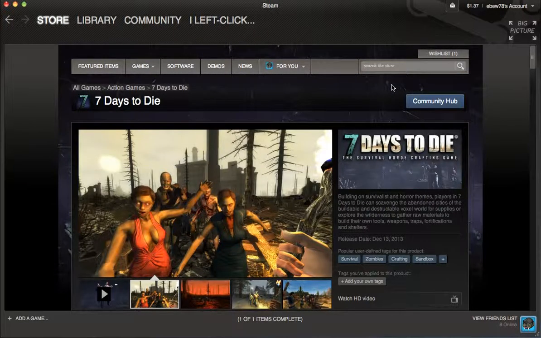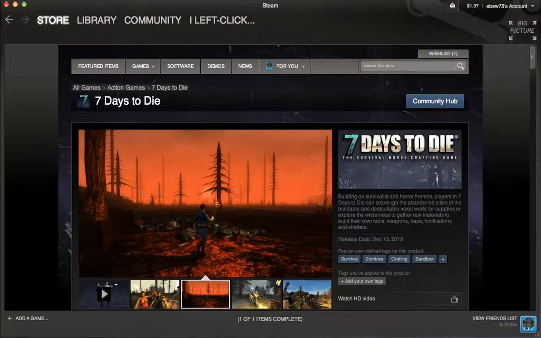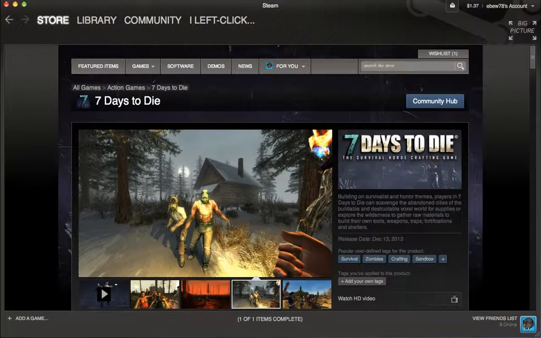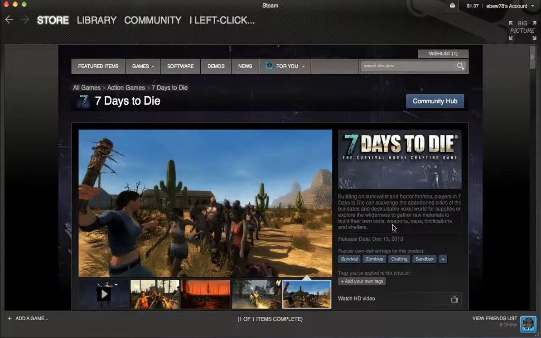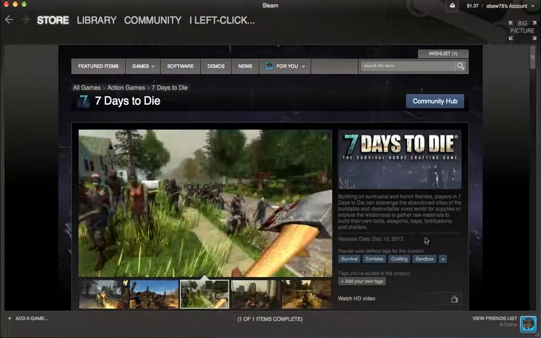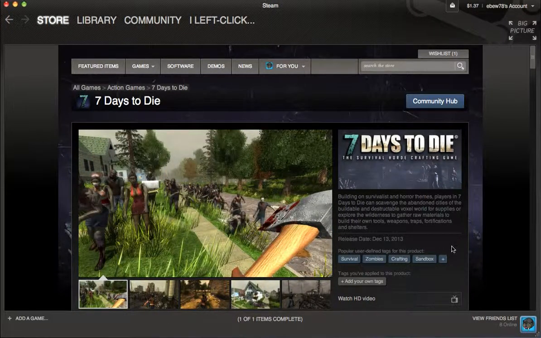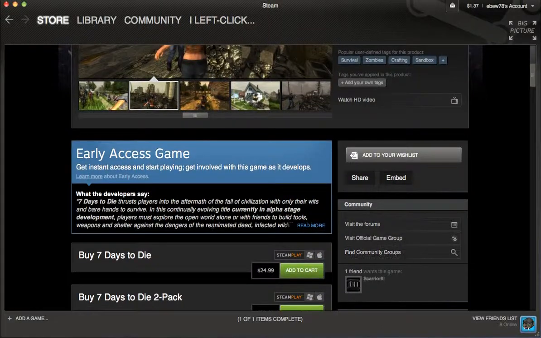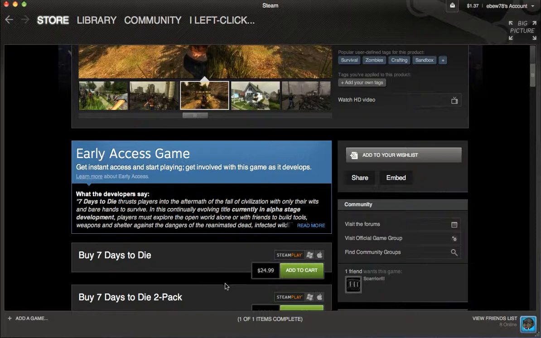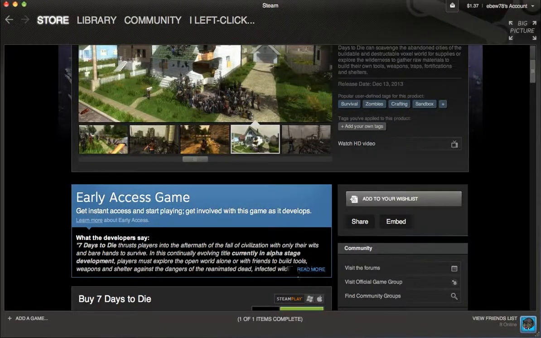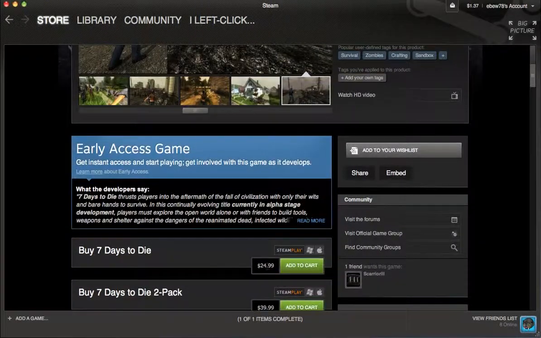Now, a game like 7 Days to Die, it says, building on survivalist and horror themes, players in 7 Days to Die can scavenge the abandoned cities of the buildable and destructible voxel world for supplies, or explore the wilderness to gather raw materials to build their own tools, weapons, traps, fortifications, and shelters. Now, as you can see, it is an early access game. However, the description only praises the game, and they're charging you $25 for this game. Now, it's cheaper, but that's not okay. They can't simply just tell you it's such a good game, charge you $25 for it, expect you to buy it, and then be disappointed by the product.